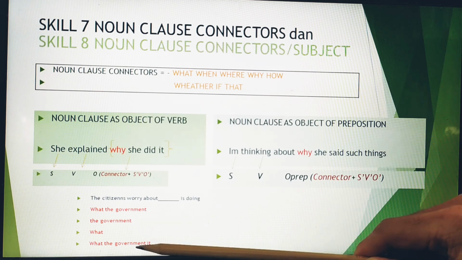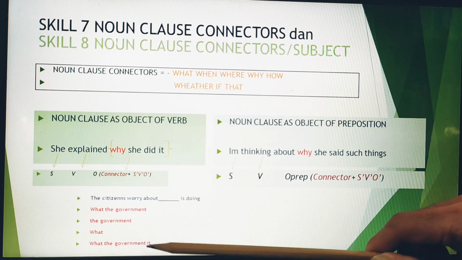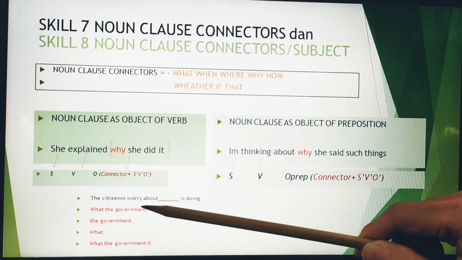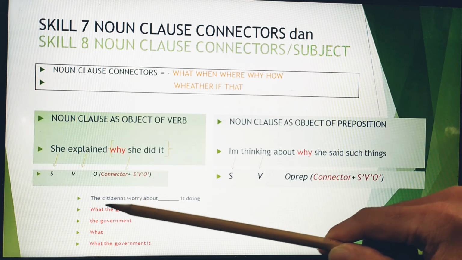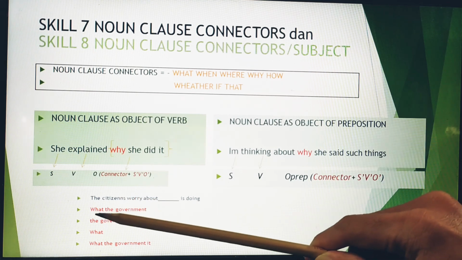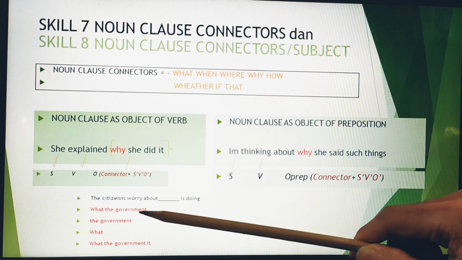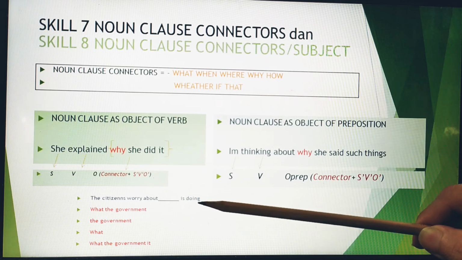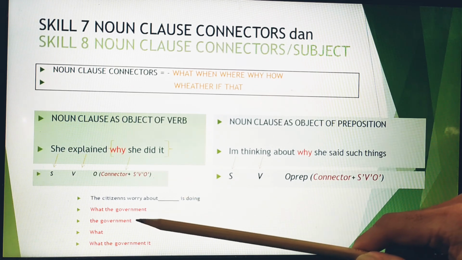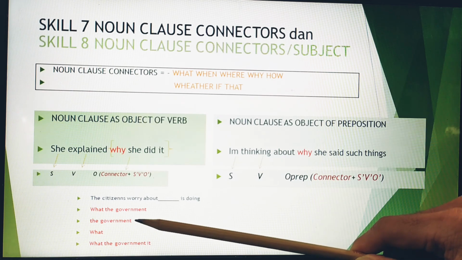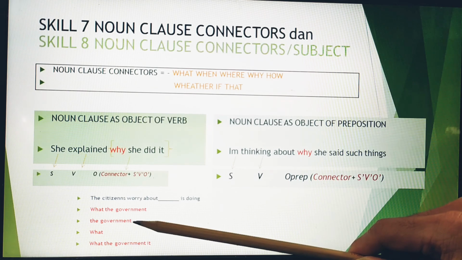Of course, based on the structure, the citizens worry about what the government is doing. The other answer is incorrect because there is no noun clause connector. You got the point, right?